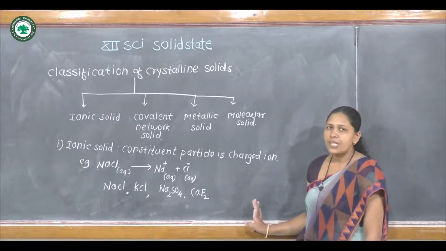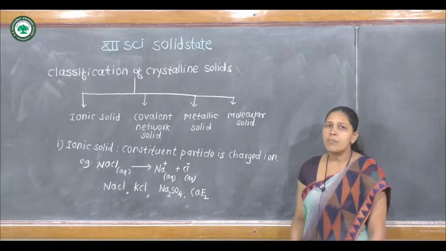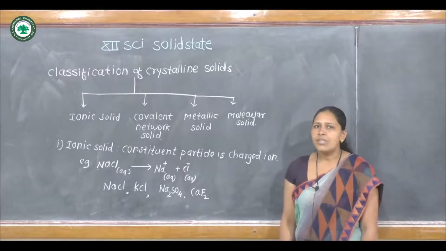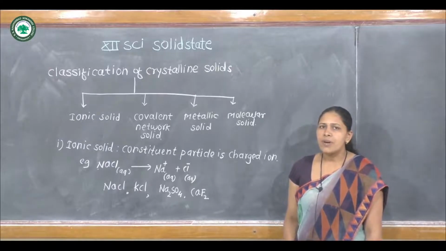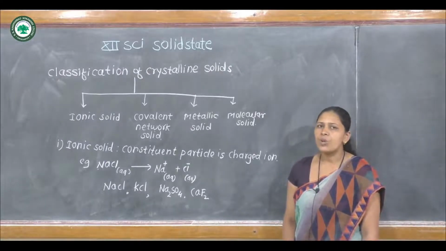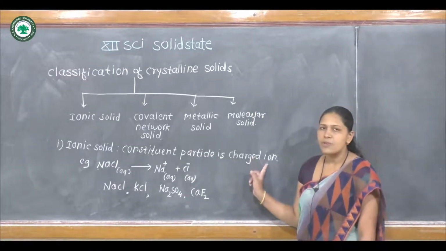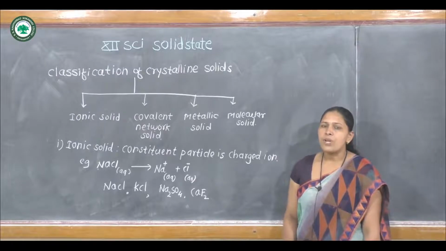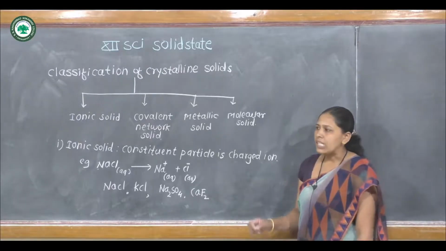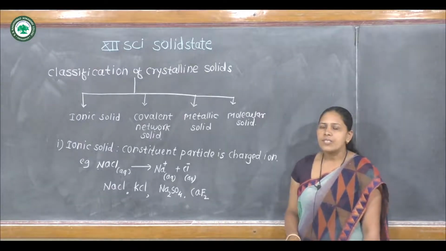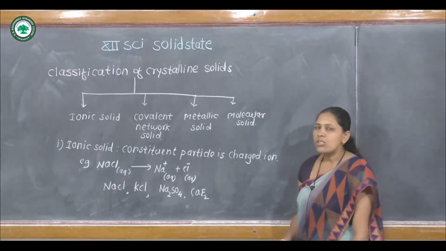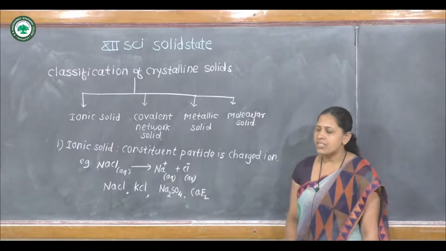I can again repeat the characteristic properties of ionic solids. The constituent particles of an ionic solid are charged ions, that is cations and anions. Second property of ionic solids: the constituent particles are held together by strong interparticle forces of attraction.